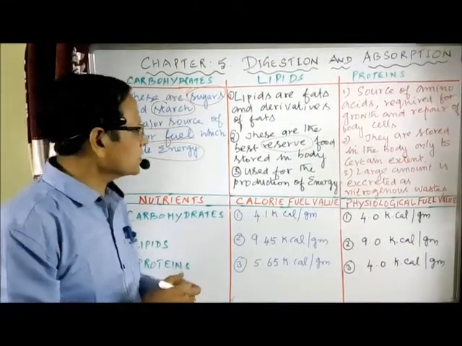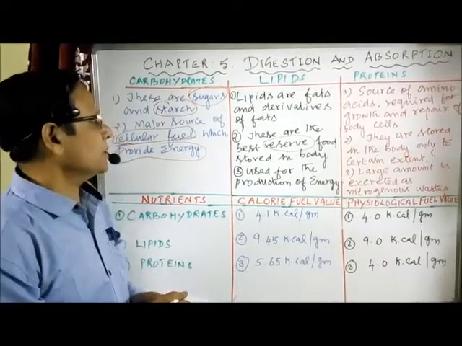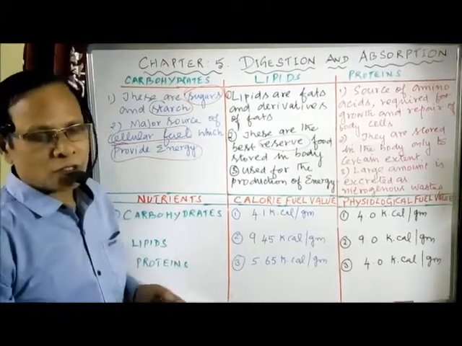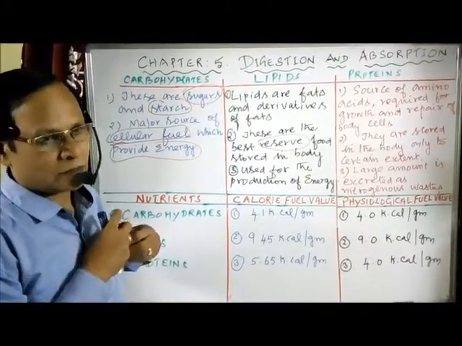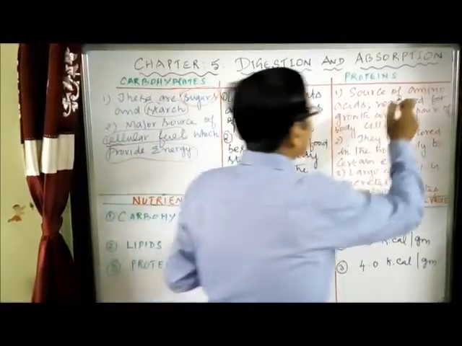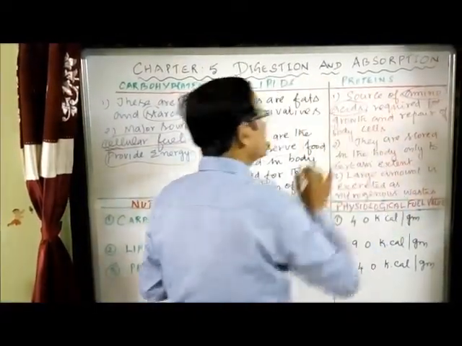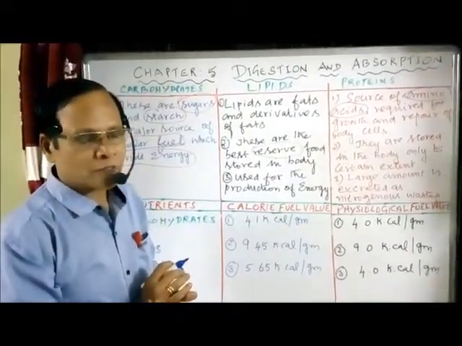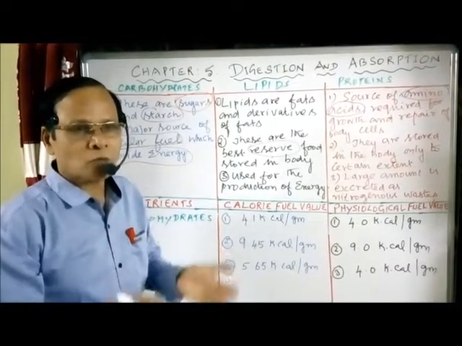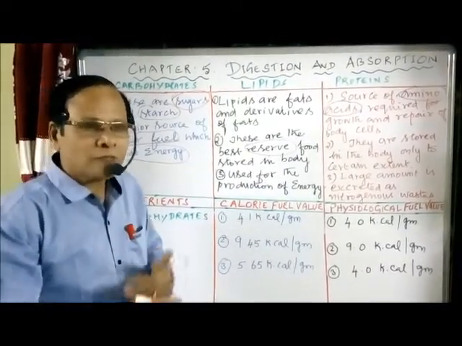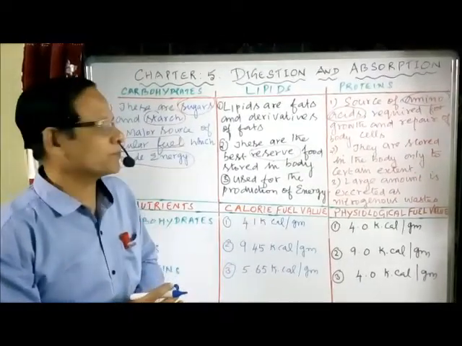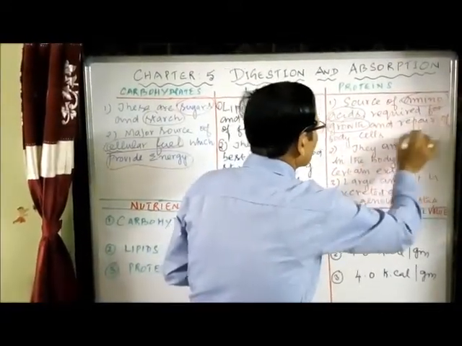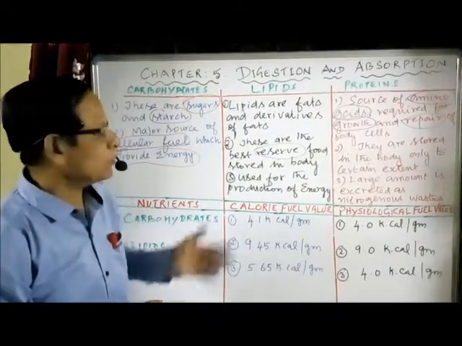Lipids are the best reserve food and also a source of energy. Lipids are fats and their derivatives. Now the proteins: the units of proteins are amino acids. So they are the source of amino acids. What is the role? The growth depends mainly on the protein. The protoplasm contains more proteins. Growth takes place when more and more proteins are added, and also the replacement of the dead cells and the repairing mechanism. So proteins are the source of amino acids required for growth and repair of the body cells.